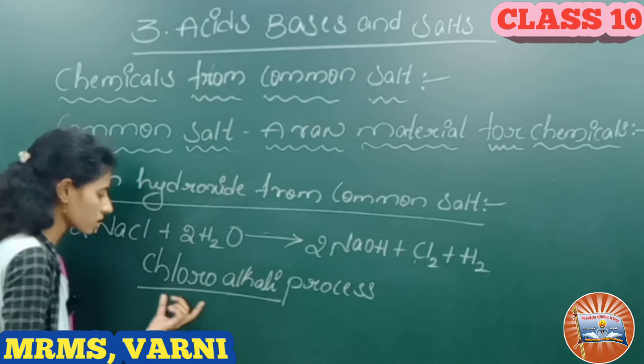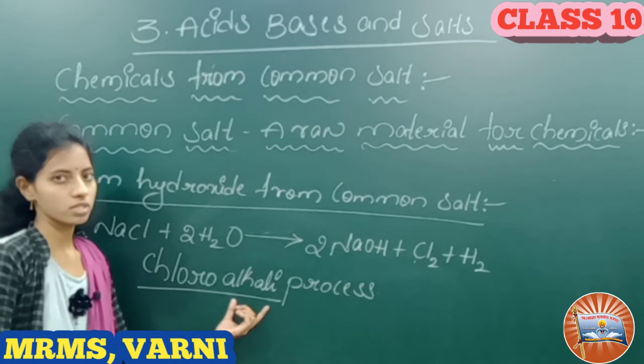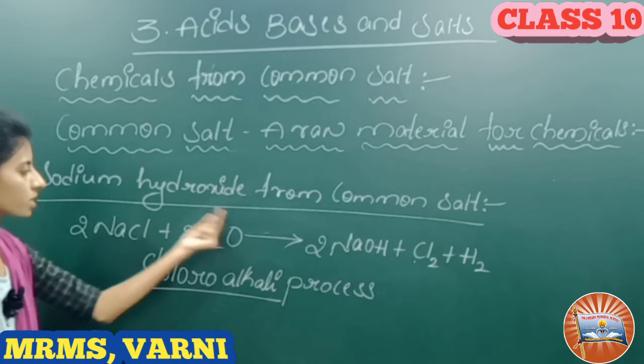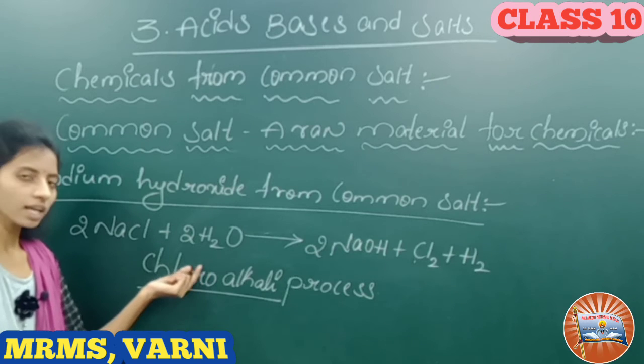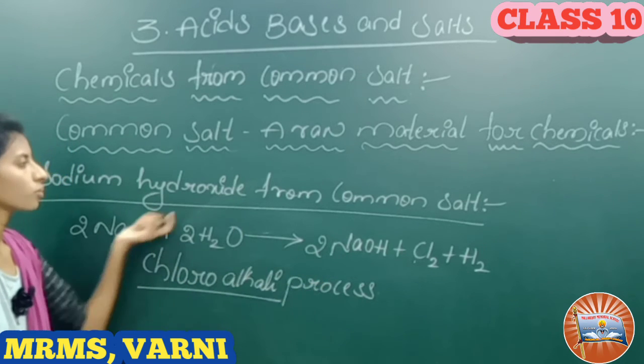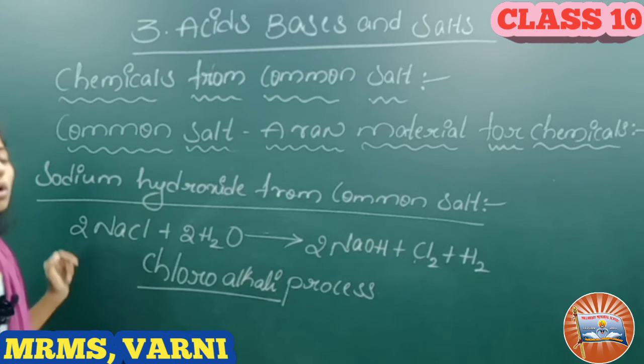In this process, sodium chloride in water forms sodium hydroxide. This is the preparation of sodium hydroxide from common salt.